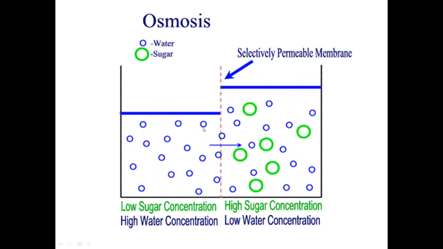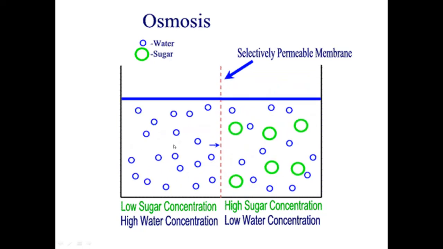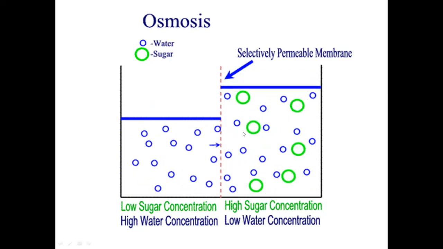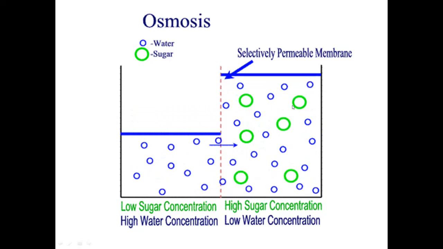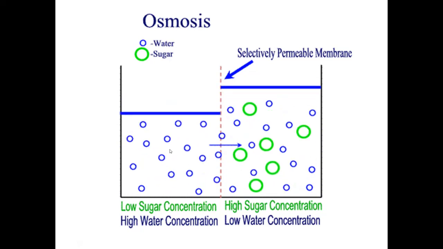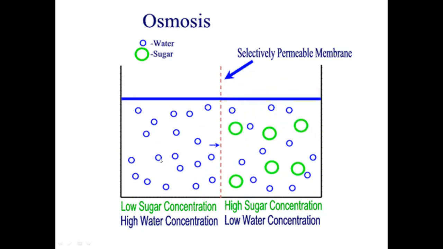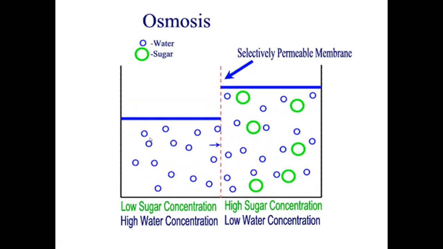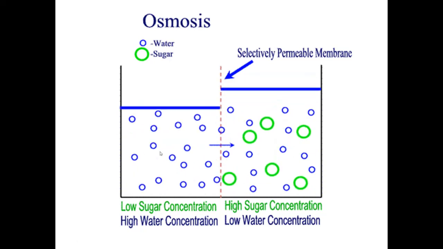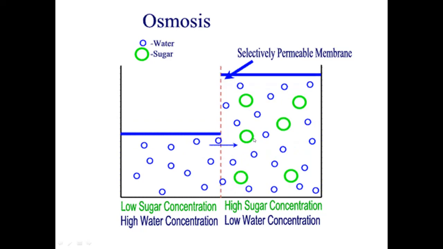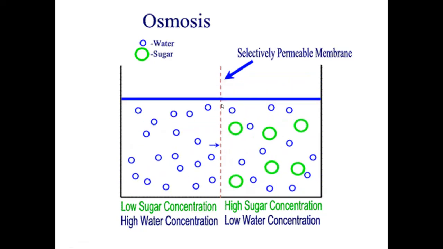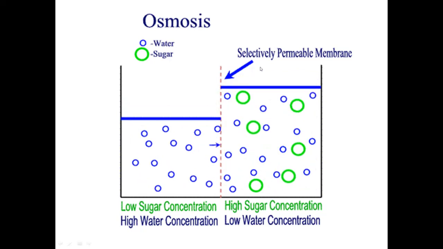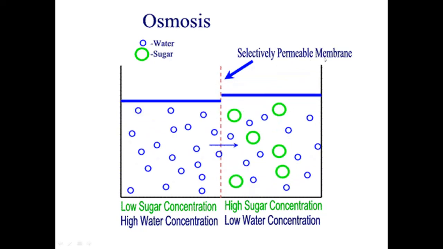Now you can observe here how water molecules are moving from high concentration to low concentration. Here the concentration of water is less, on the right side. Here the concentration of water is more. The molecules move from the high concentration area to the low concentration area, across this selectively permeable membrane.